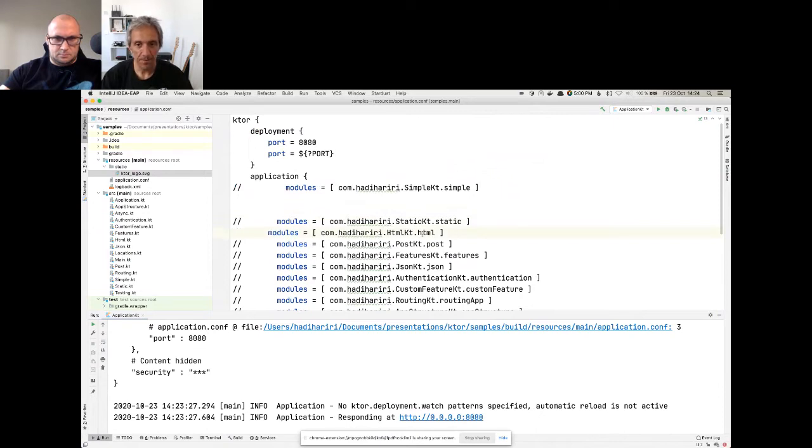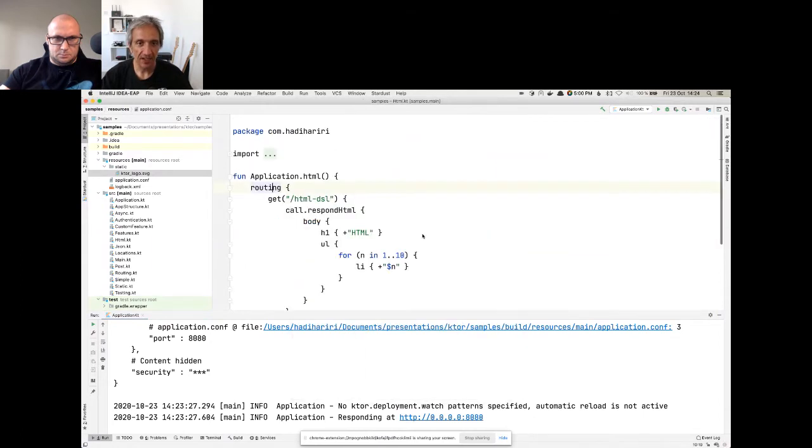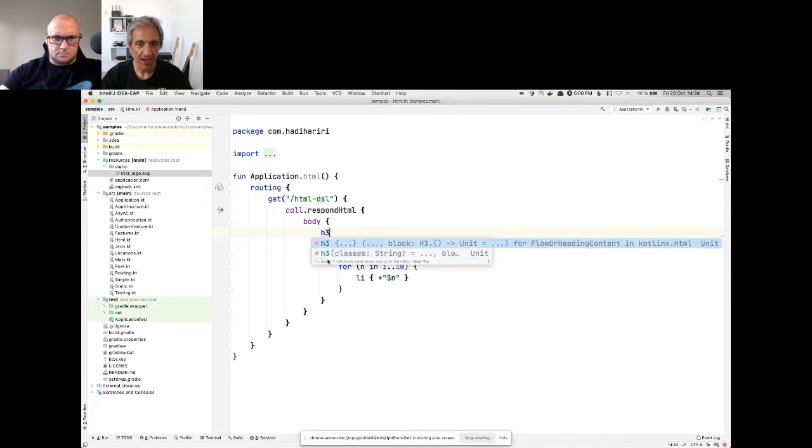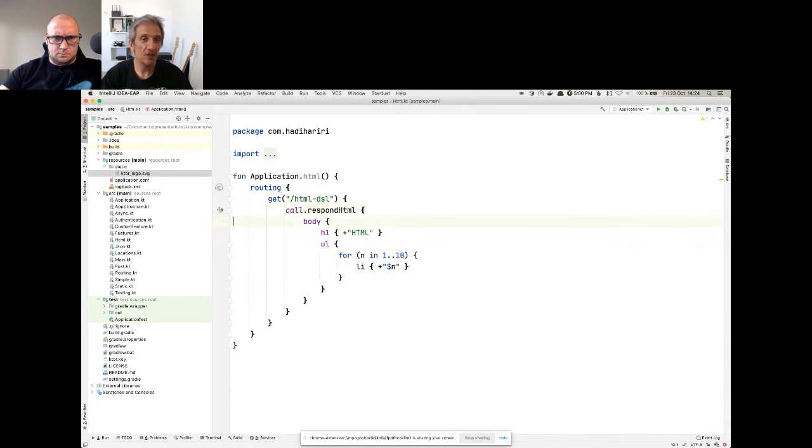So let's take a look at HTML. Now, some of you may be familiar with the Kotlin X HTML library, which is essentially a way for you to create HTML inside your code using statically typed code. So I have completion. I can write H3 and I can get completion, see all of the different options that I have. So if you're familiar with JSX, imagine the same thing, but with nice completion and all in Kotlin code. Now, this is not part of Ktor, but you can use Kotlin X HTML to render server-side views.